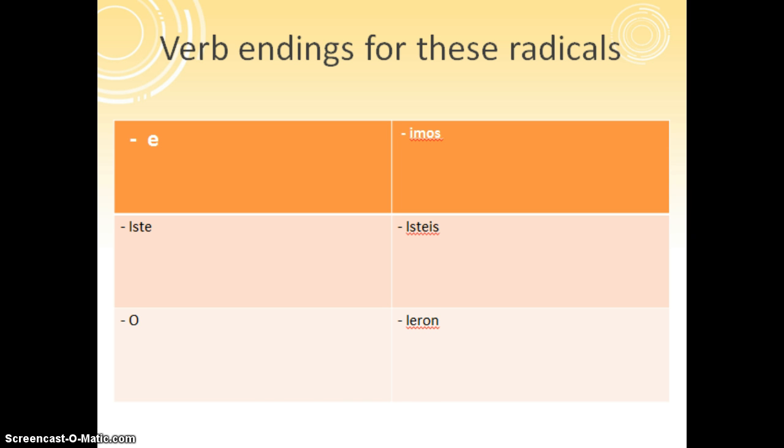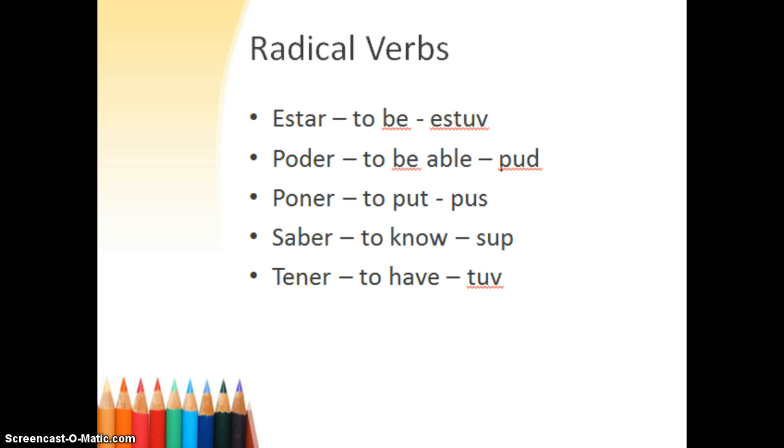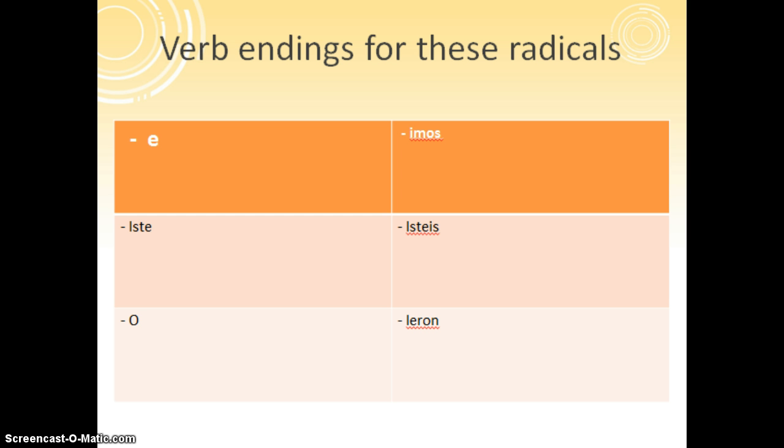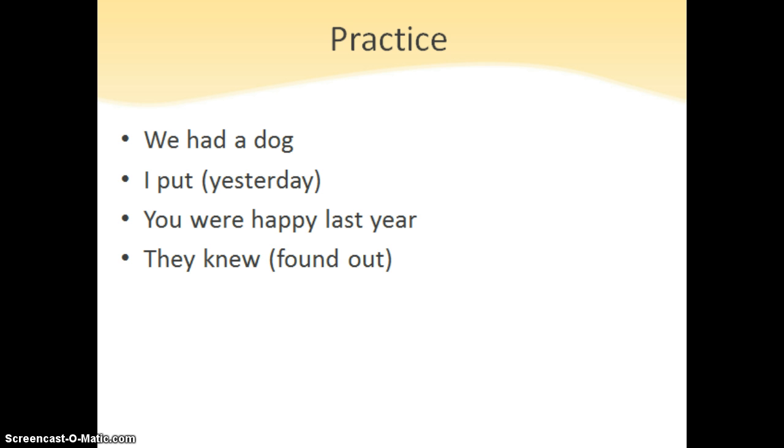So our stems that we talked about here, like estuv, pud, pus, sup, and tuv, all match up with these endings. So between this slide and the slide before, or the top half of your notes, you should be able to conjugate any of these verbs in any form. So go ahead and pause, and we're going to do these together.